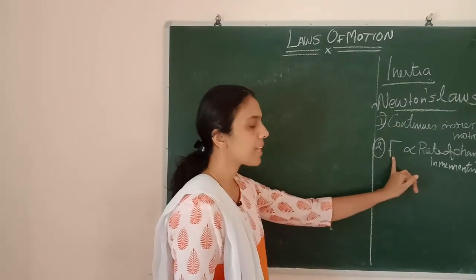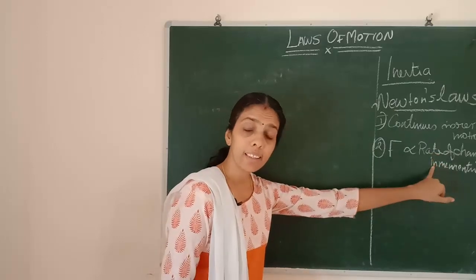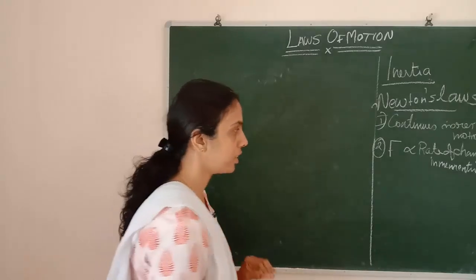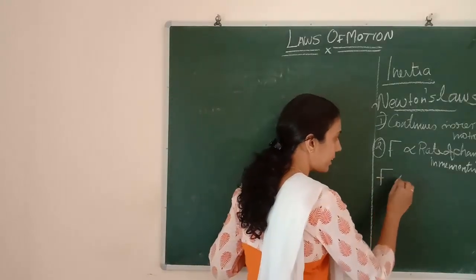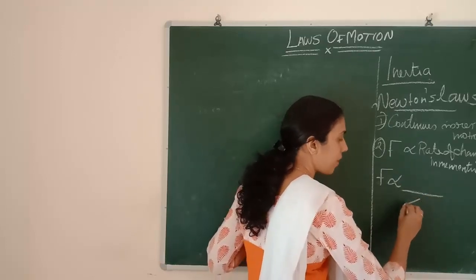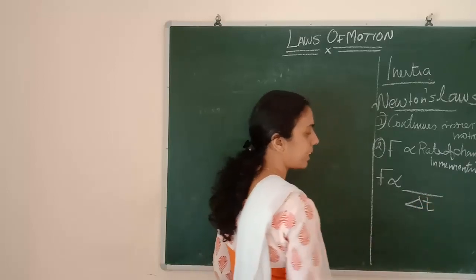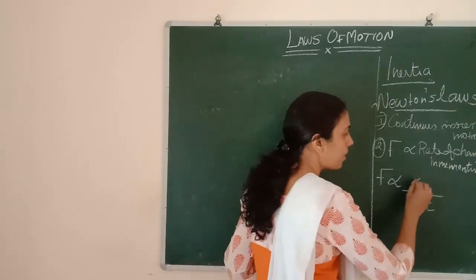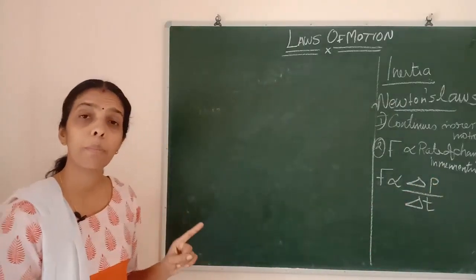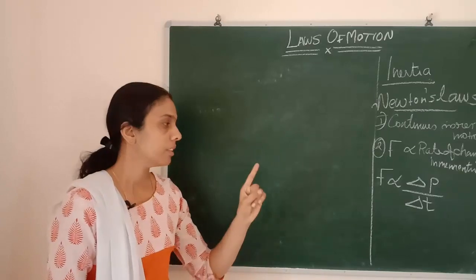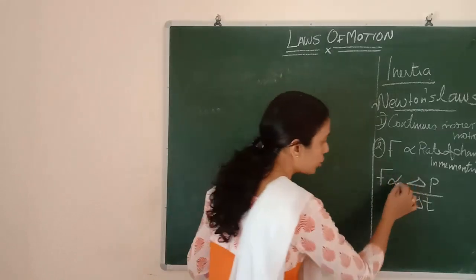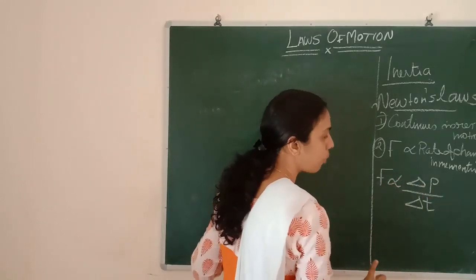See, a force acting on an object is directly proportional to the rate of change in momentum. So force is directly proportional to, rate means with respect to time. If I am considering a small interval of time delta t, the rate of change in momentum is delta p. This is the mathematical representation of Newton's second law of motion: F is proportional to the rate of change of momentum.